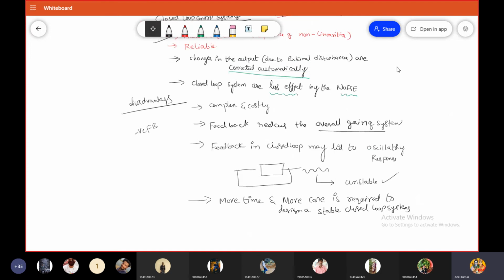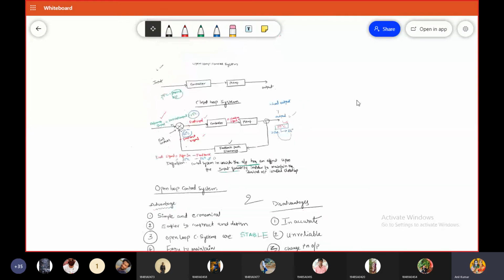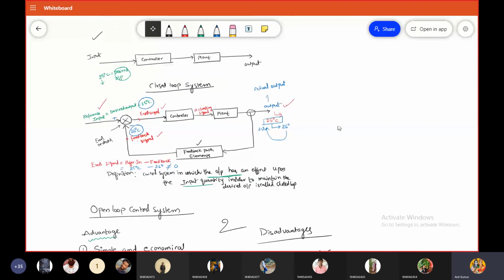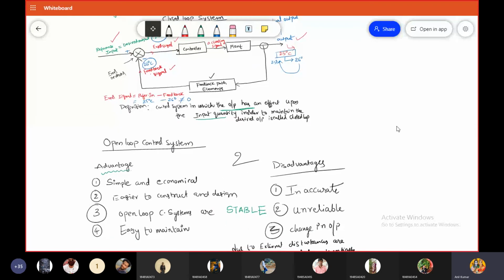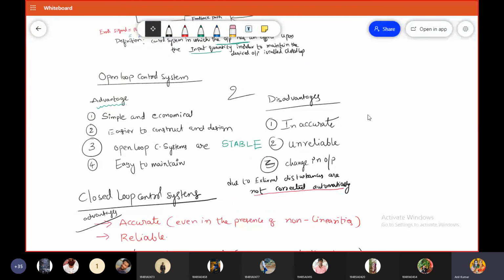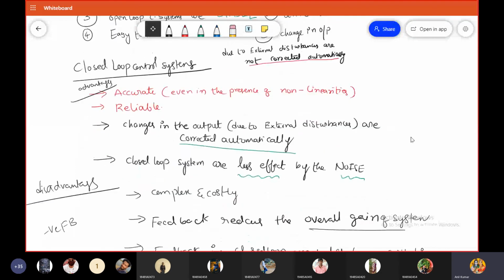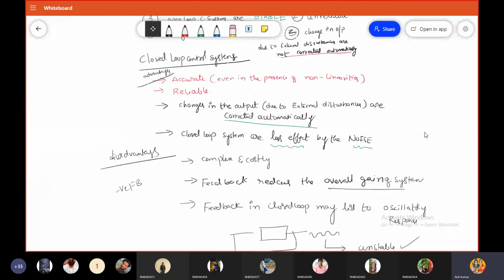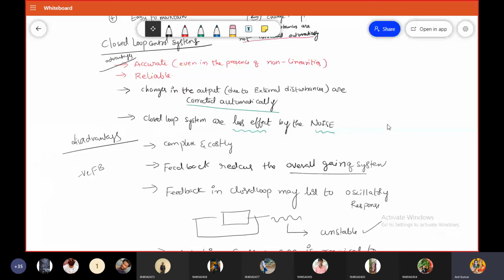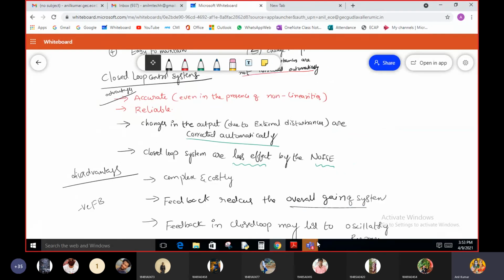Okay. So in this class, I have discussed the open loop system. I have given a brief discussion about the open loop control system, what the disadvantages are, how changes in the output are automatically corrected, what the merits and demerits of the open loop control system are, and what the merits and demerits of the closed loop control system are. Is it okay? I hope every one of you is fine.